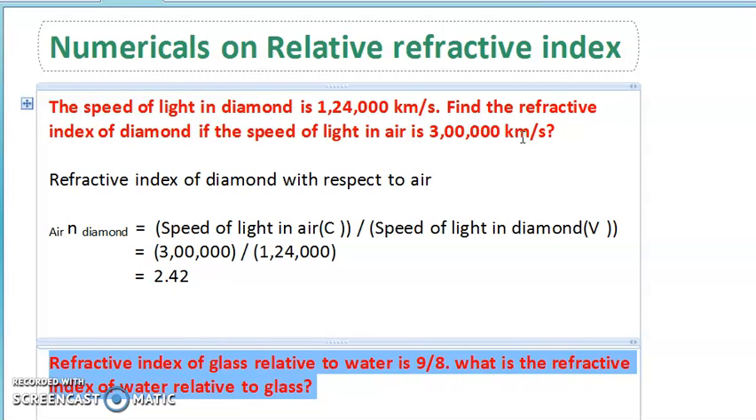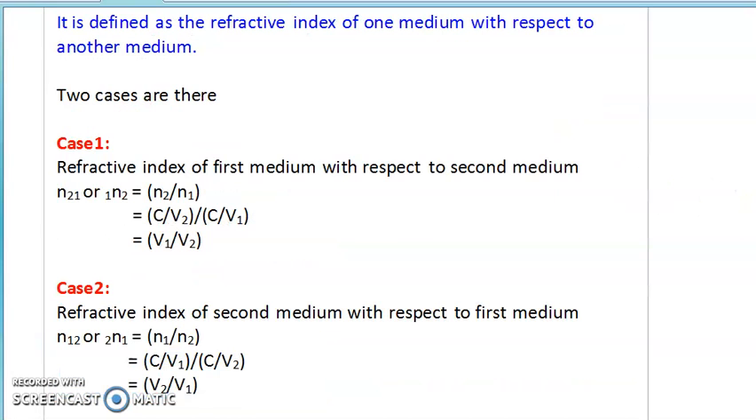So 3 into 10 power 5 kilometers per second. But we have discussed in meters per second, so 3 into 10 power 8 meters per second. This kilo we can write as 10 cubed also. Nothing will happen. Here, the refractive index of diamond with respect to air is asked. We have not been given refractive indices, but the speed of light is given. So, observe carefully, refractive index of diamond with respect to air: diamond, air, we need to consider like this.